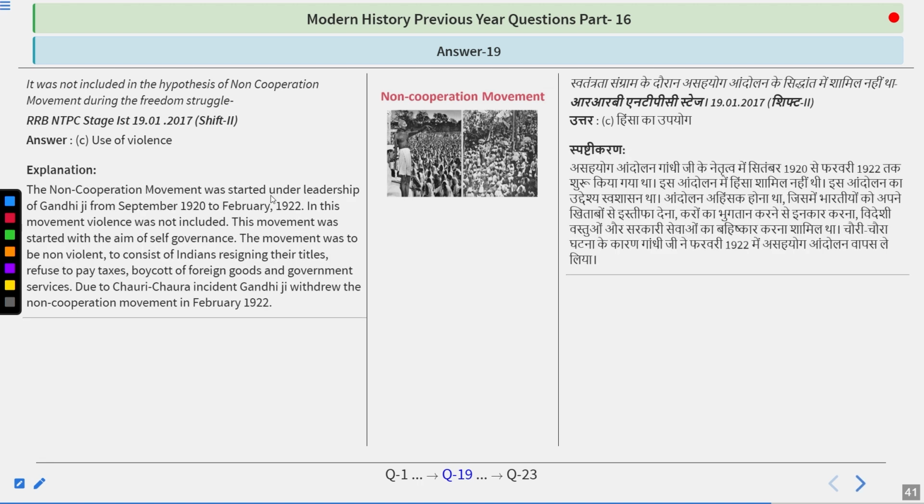The non-cooperation movement was started under the leadership of Gandhiji from September 1920 to February 1922. In this movement, violence was not included. It was started with the aim of self-governance. The movement was to be non-violent, consisting of Indians resigning their titles, refusing to pay taxes, and boycotting foreign goods and government services. Due to the Chauri Chaura incident, Gandhiji withdrew the non-cooperation movement in February 1922. So the answer is use of violence.